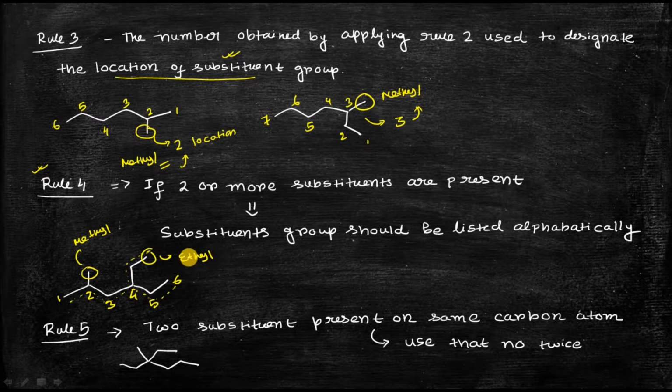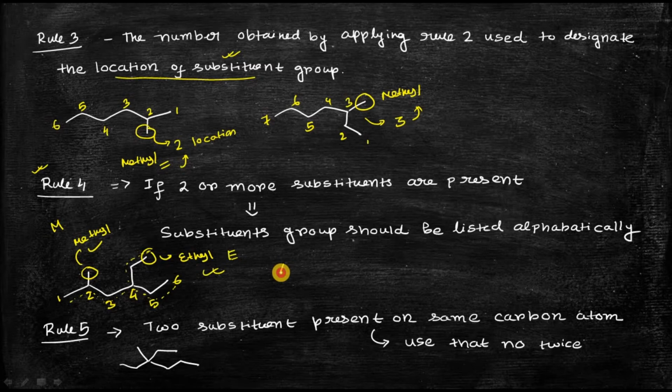According to rule number 4, substituent groups should be listed alphabetically. This is the substituent methyl, and this is the substituent ethyl. In methyl the first letter is M, and in ethyl the first letter is E. So E is before M alphabetically, so the ethyl group will be pronounced first.